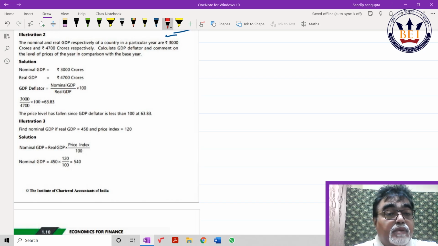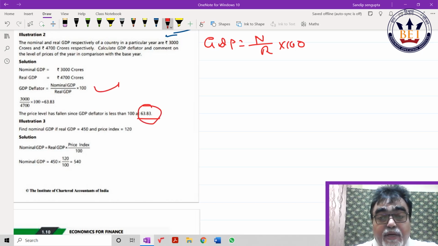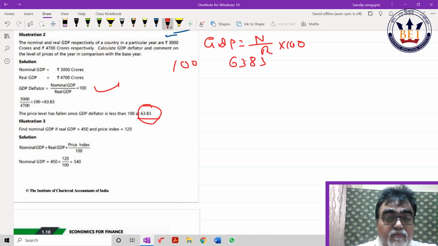Nominal GDP is given as this. Real GDP is given as this. GDP deflator: simple formula only to take care of. Nominal by real into 100. That is only given over here. Clerical job is 63.83. Point to be noted. Base price is 100, beta. 63.83. What would be my conclusion? GDP deflator keeps on diminishing. I believe I could make it clear.